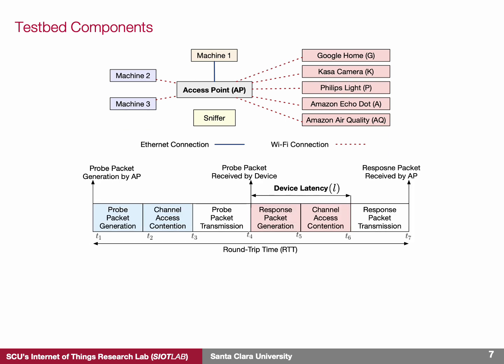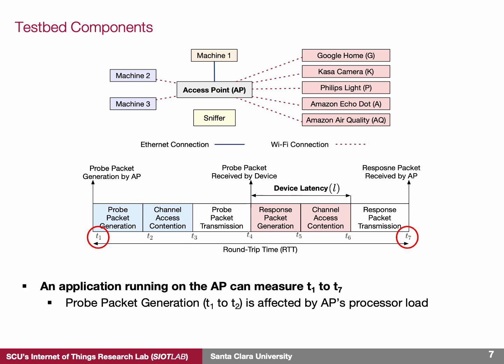Before we present the results, it's important to note that instead of using a sniffer, the application generating probe packets on the access point can measure the time interval from T1 to T7. However, as we discuss in our paper, these measurements can be influenced by factors like the processing load on the access point. In the paper, we show that packet generation and protocol stack processing times can vary depending on the utilization of the access point's processor.